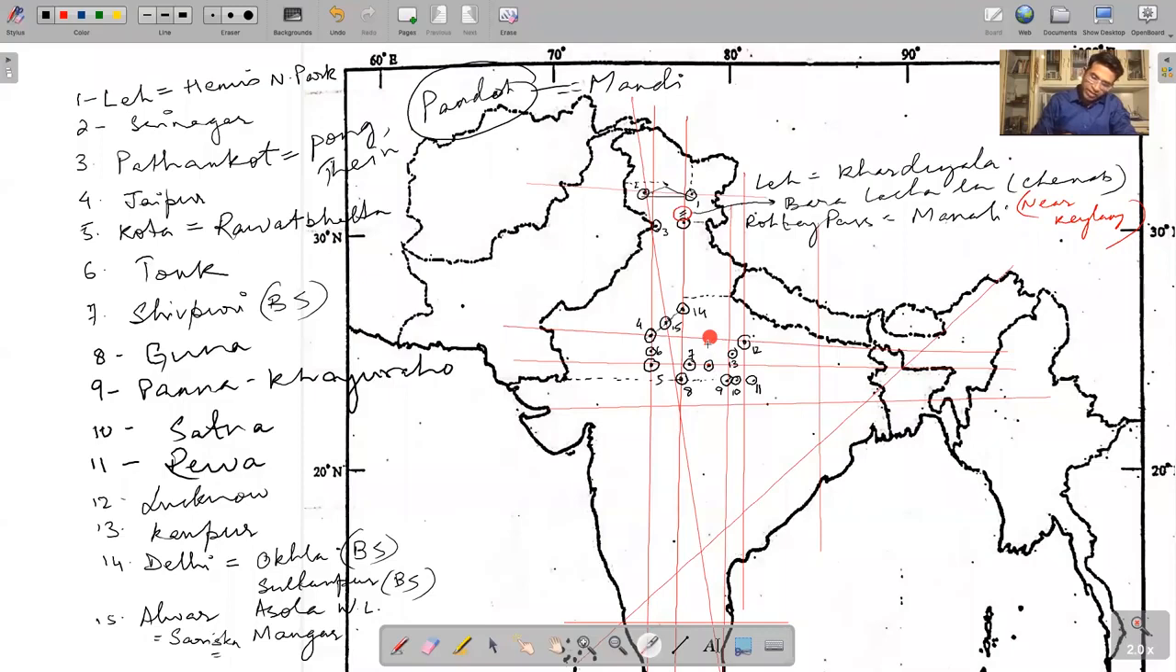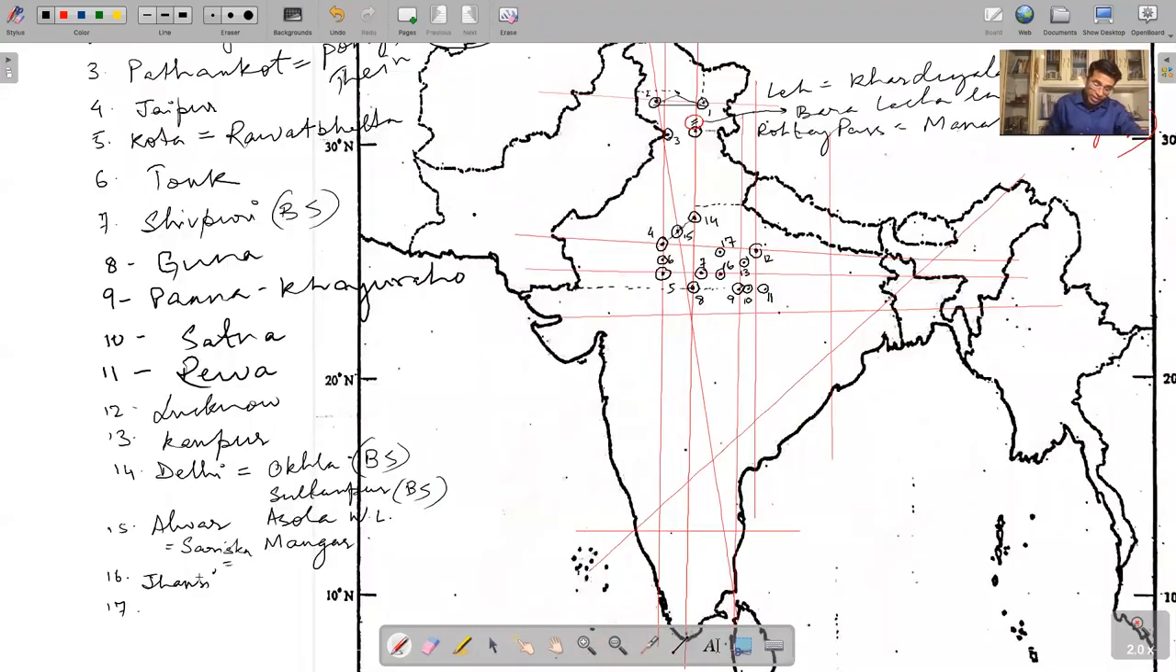Somewhere here, this is Bhind. Gwalior somewhere here, and Agra somewhere here. It now becomes a kind of triangle. So we have marked 15. 15 is Alwar, 16 is Jhansi, and 17 is Etawah, and also Bhind, B-H-I-N-D, and also Auraiya. So more or less we have a sense of these locations. You remember Panna, you also remember Khajuraho, and now we move on.